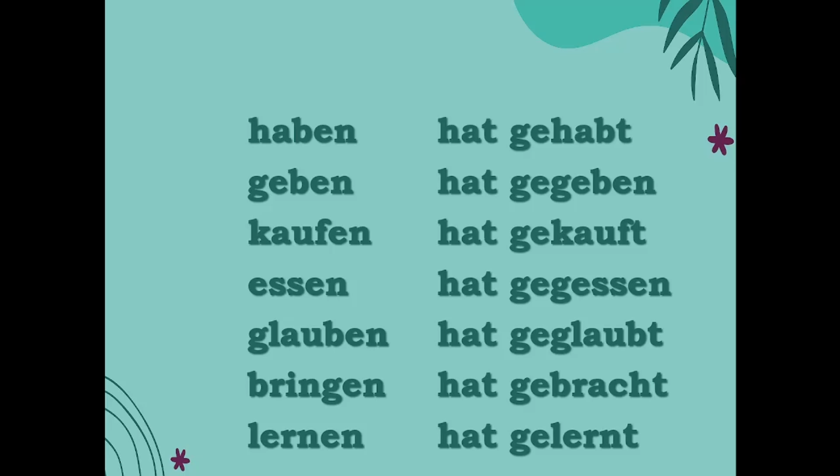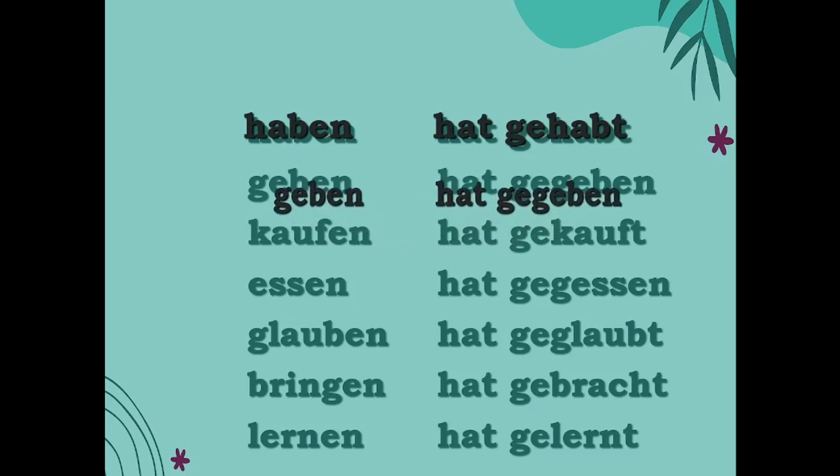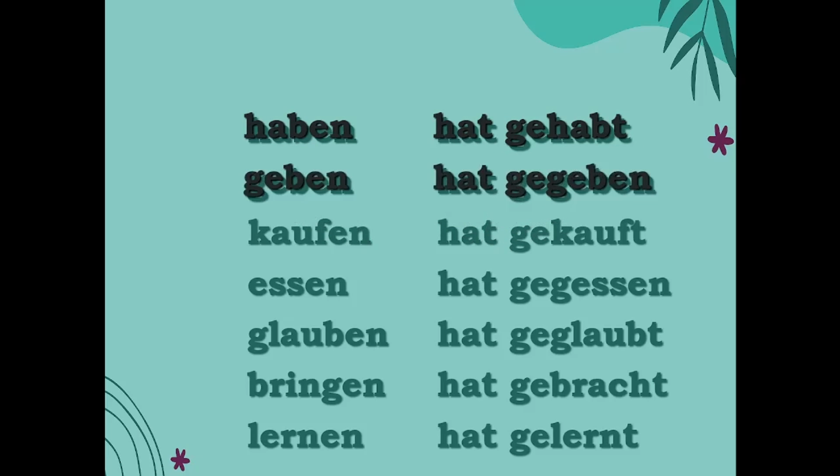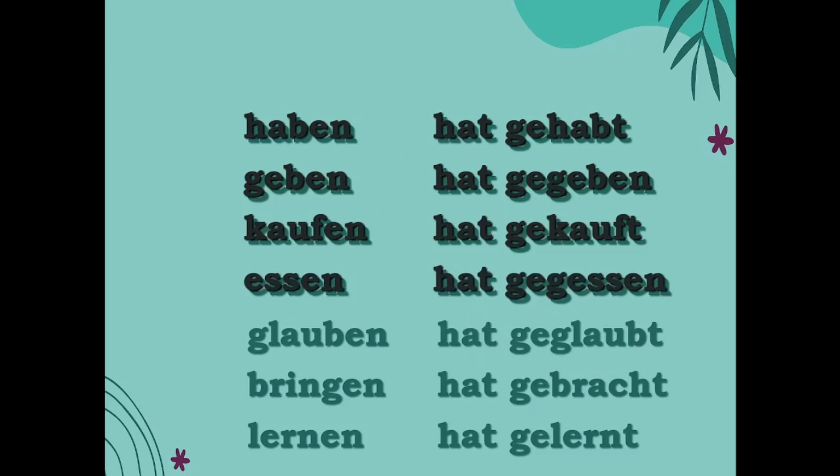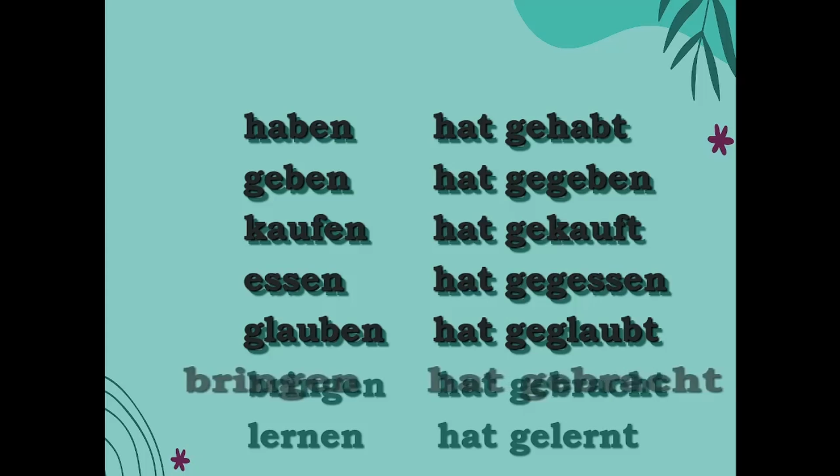Geben is to give. Given, there is no change of location and no change of state. Kaufen is to buy. Even though there is an action attached to buying, there is no change of location and state. Essen, to eat. You have to use haben together. Glauben is to believe.